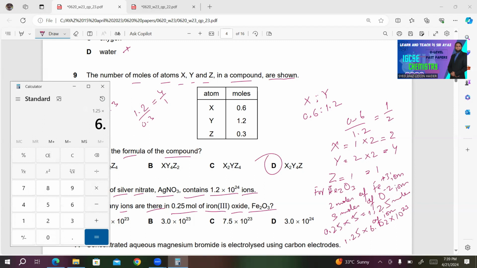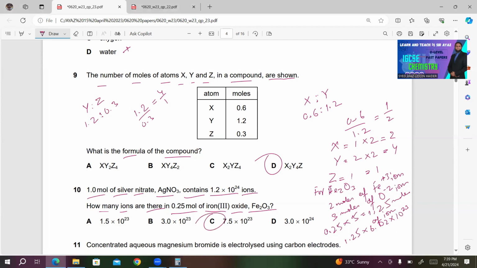1.25 multiplied by 6.02 gives 7.525. 7.525 times 10 to the power 23. This must be the right answer.